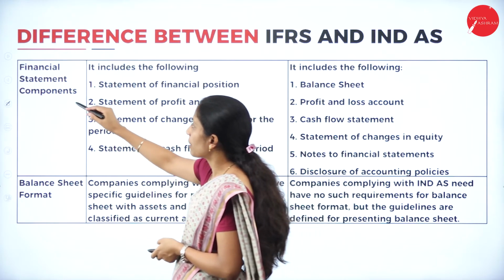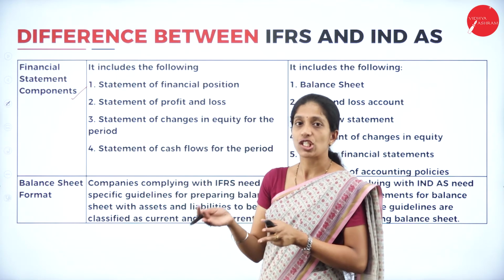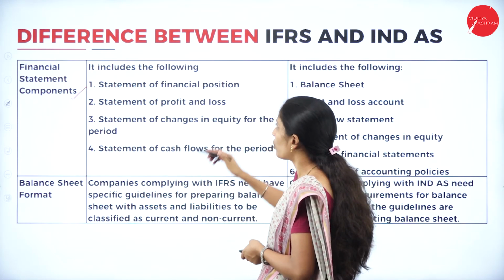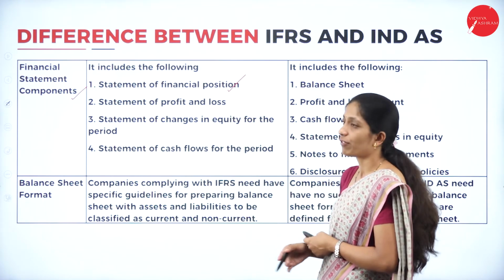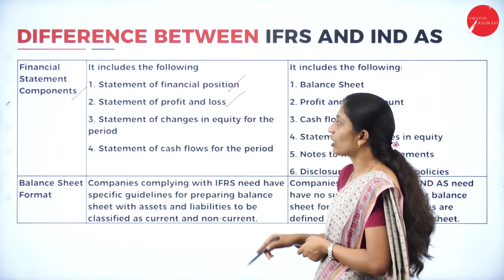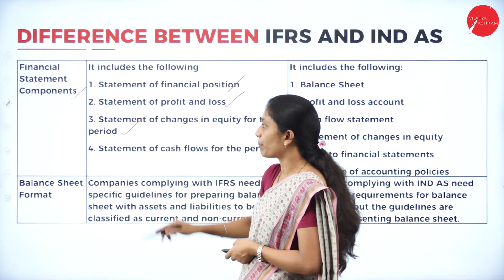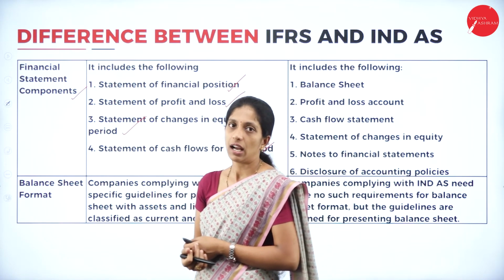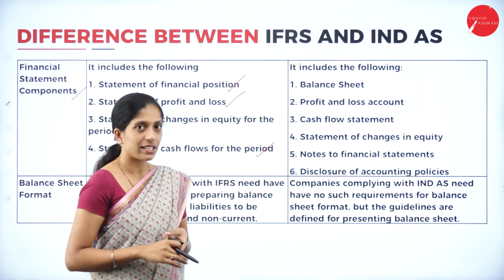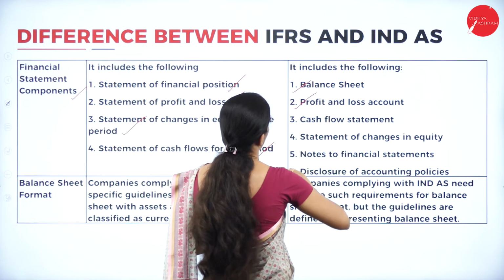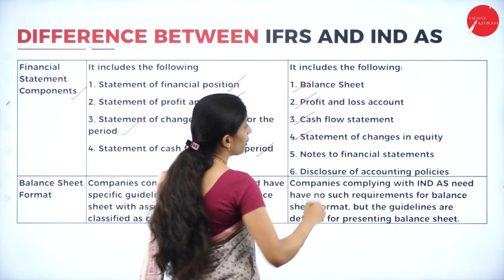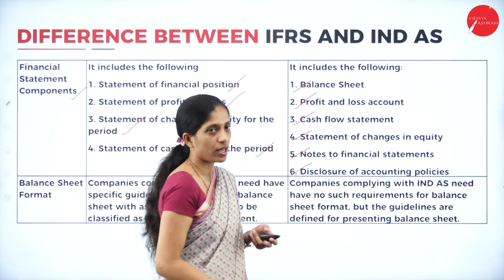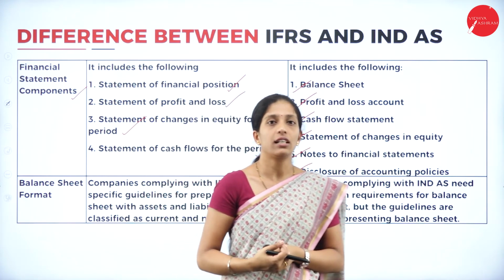Next one is financial statement components. Let us see what financial statement components are included in IFRS and Indian accounting standard. IFRS includes statements of financial position, statement of profit or loss, statement of changes in equity for the period, and statement of cash flow for the period. These are all included in IFRS. Whereas Indian accounting standard includes balance sheet, profit and loss account, cash flow statement, statement of changes in equity, notes to financial statement, and disclosure of accounting policy. All these are included in the Indian accounting standard.